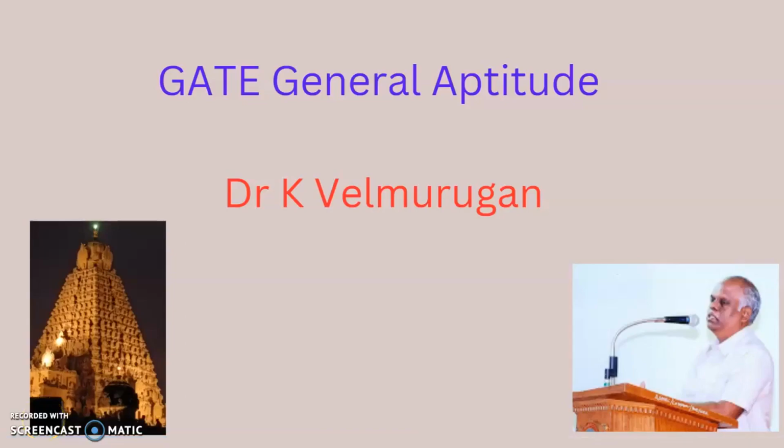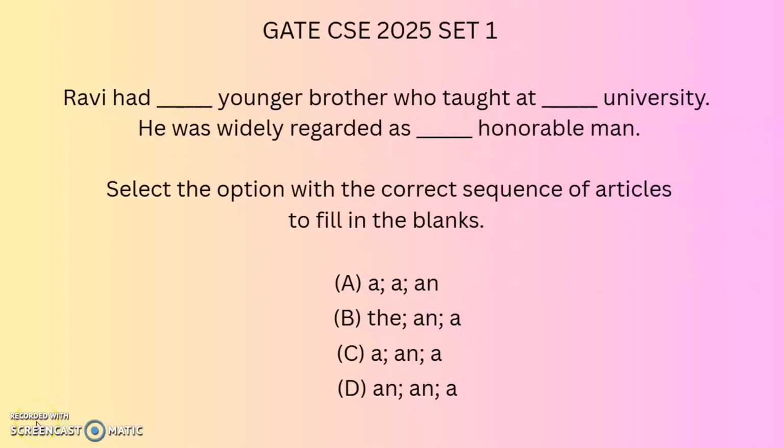Dear friends, let us discuss GATE general aptitude questions from the previous year GATE question papers. The first question: Ravi had dash younger brother who taught at dash university. He was widely regarded as dash honorable man. Select the option with the correct sequence of articles to fill in the blanks.